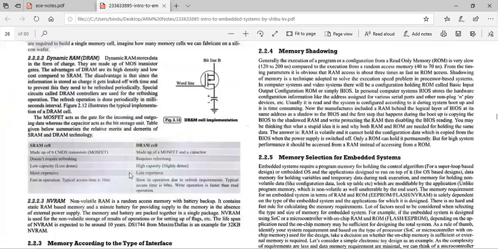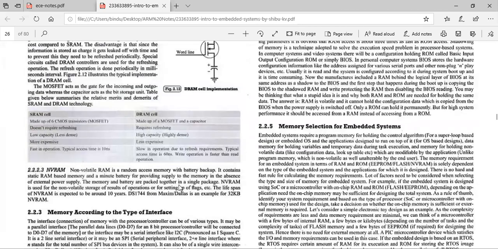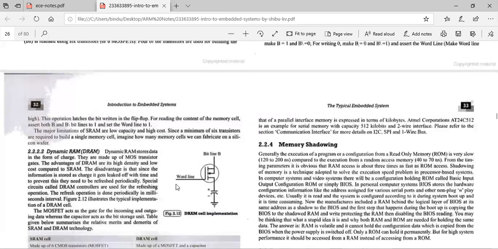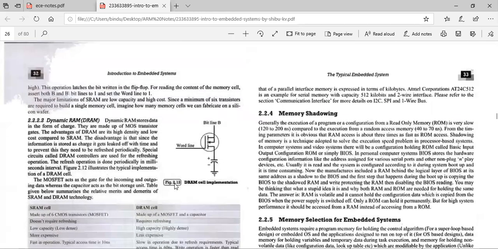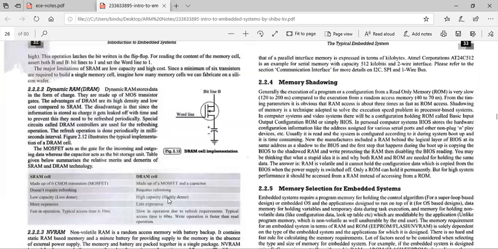For a parallel interface, like D0 to D7 as parallel lines, if an 8-bit processor is used, what kind of memory is being used. Otherwise, if it is a serial SPI interface, what is the memory used. In parallel you measure it in kilobytes, whereas in a serial interface you measure it in kilobits.